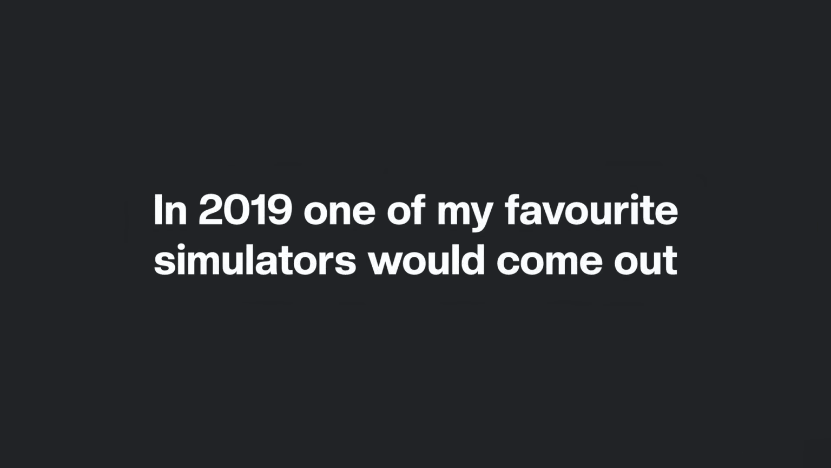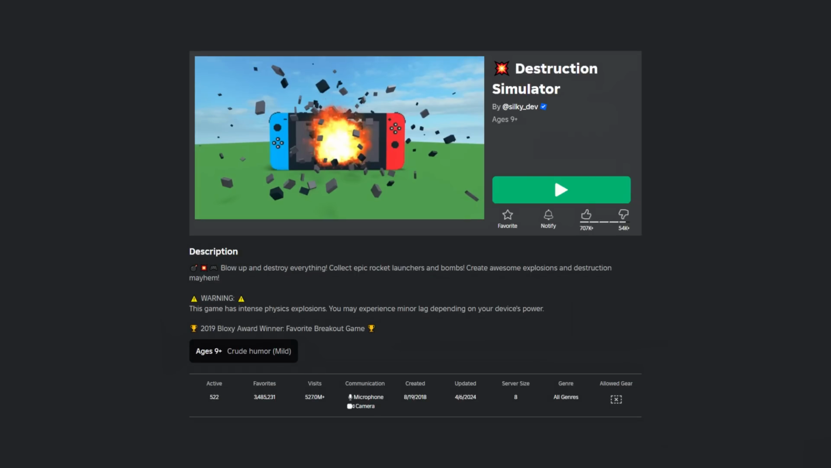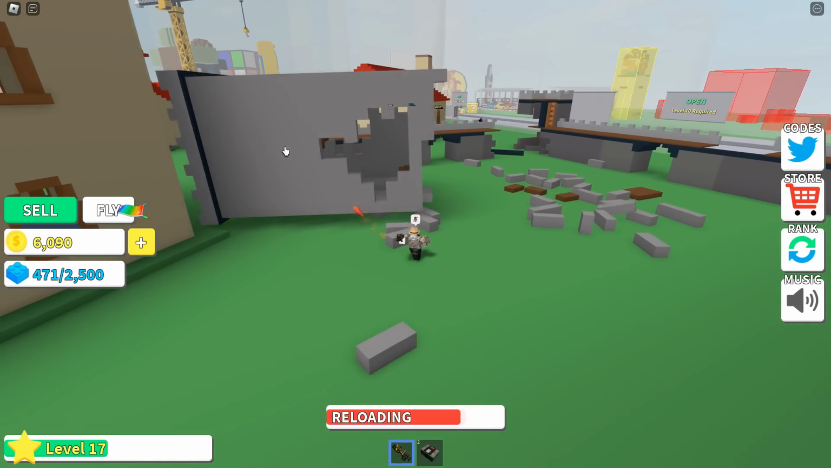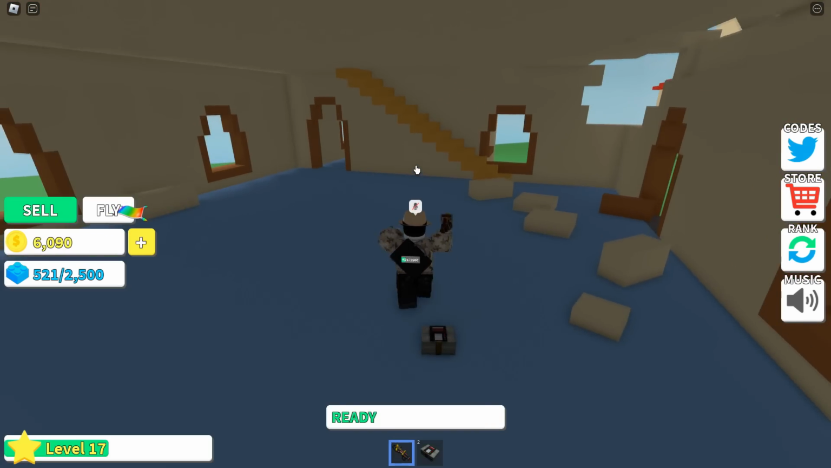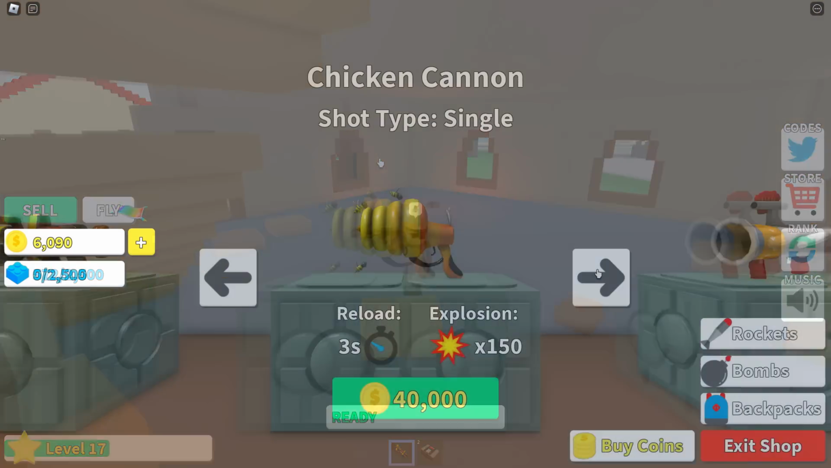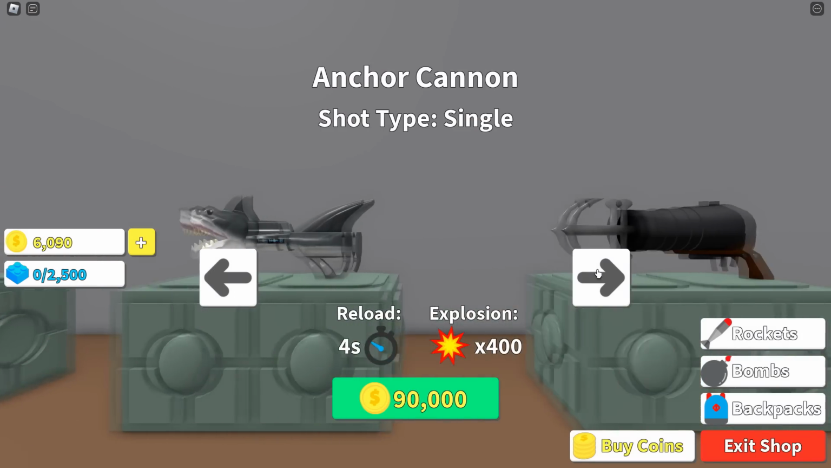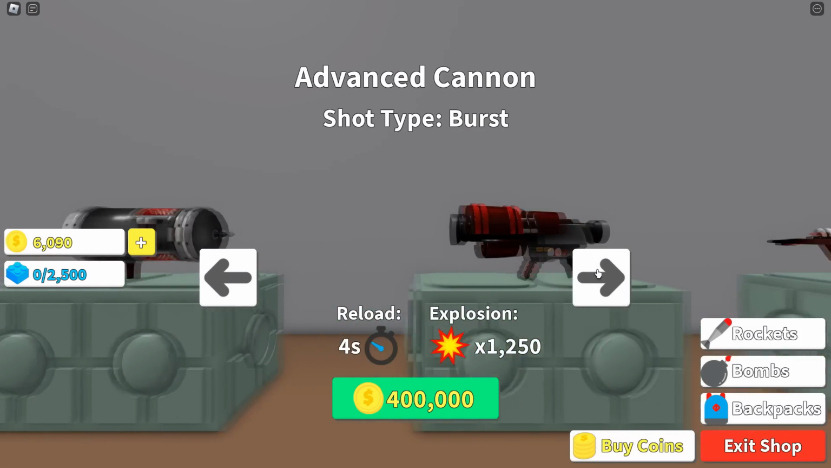In 2019, one of my favourite simulators would come out, that being Destruction Simulator by Silky Dev, with it gathering 500 million visits and still gathering 500 concurrent players on at once. As the name suggests, you blow up different structures with your explosive weapons and get rewarded in blown up parts that can be exchanged for money to buy better equipment, similar to how Mining Simulator does it.